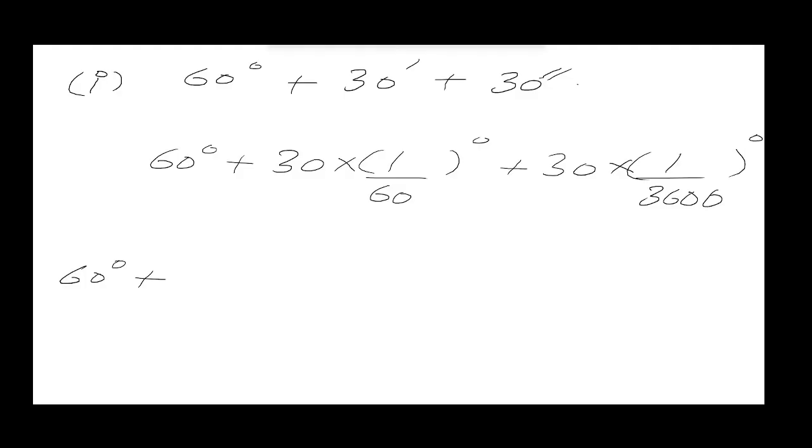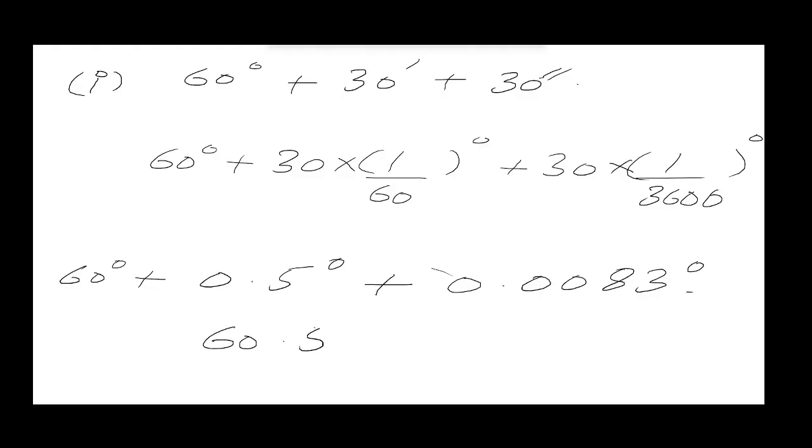So 60 degree will remain as the same, but when 30 is divided by 60, we get 0.5 degree. So I will write that. After that, we get 0.0083 degree. So now we will just add all of these up together. So that is 60.5083, and this will be our final answer. Now let's move on to the last part.